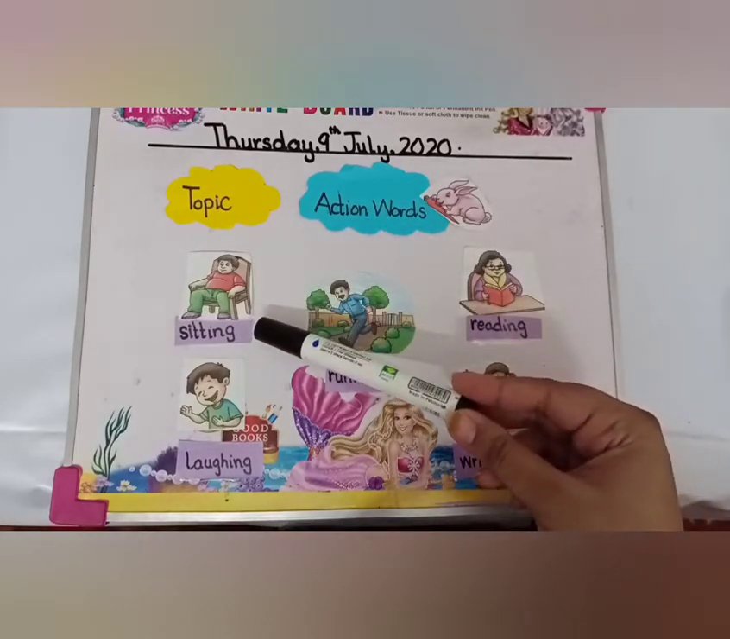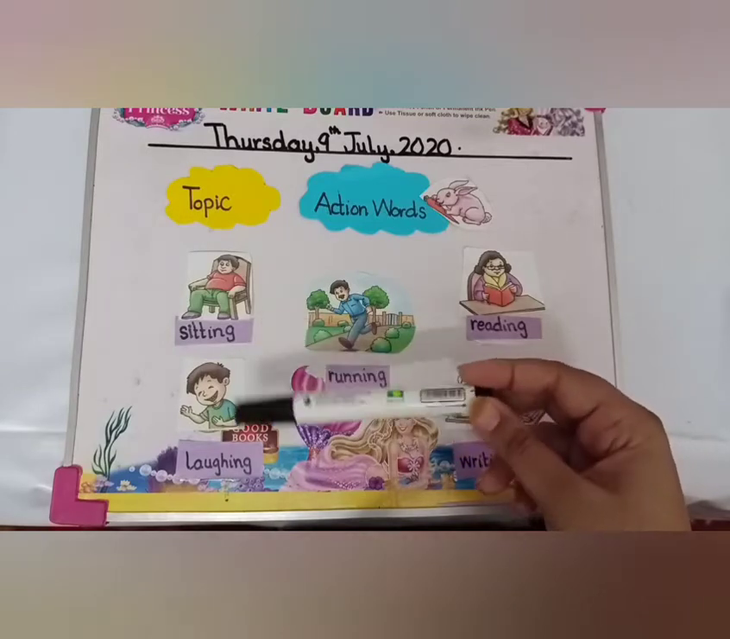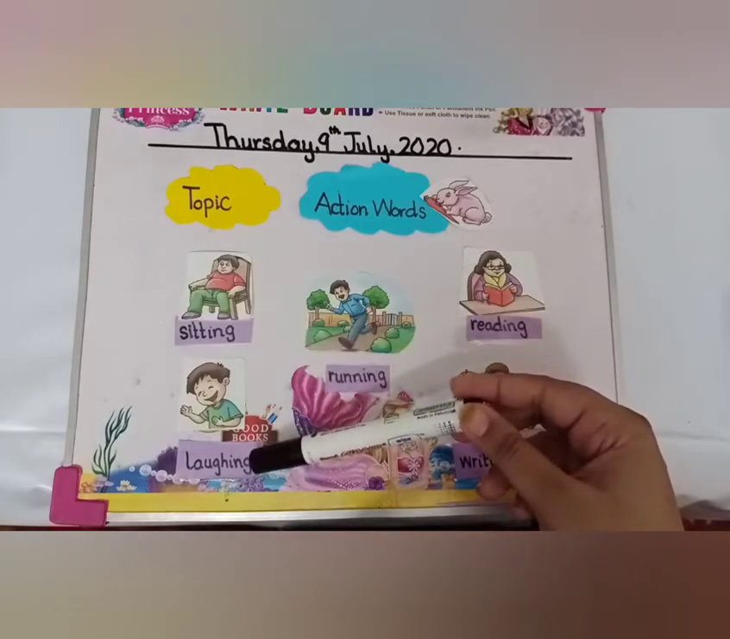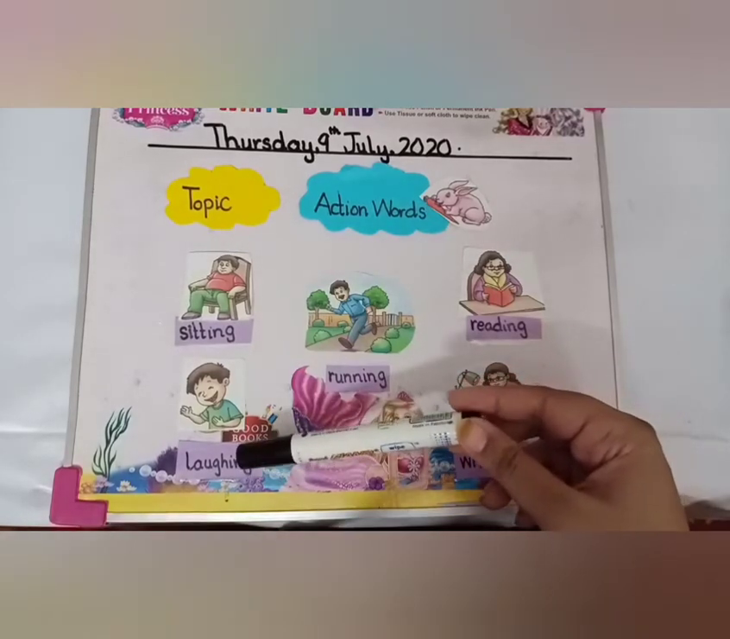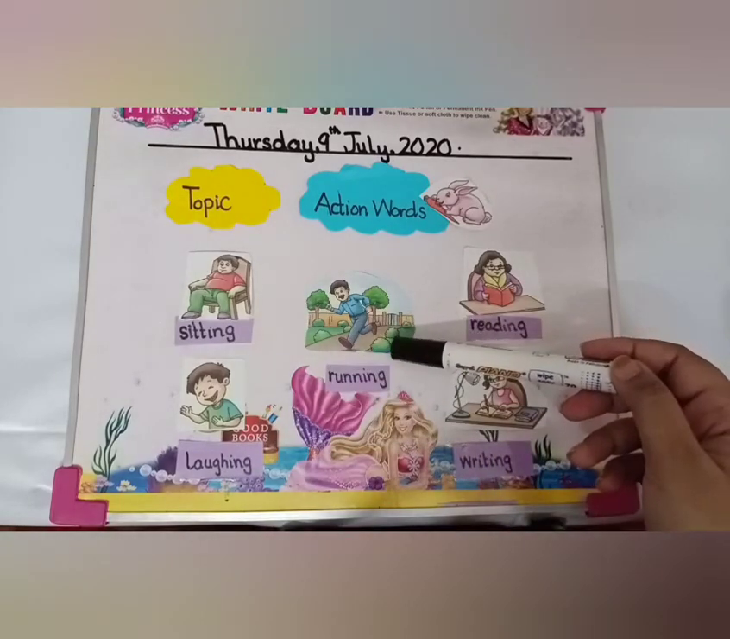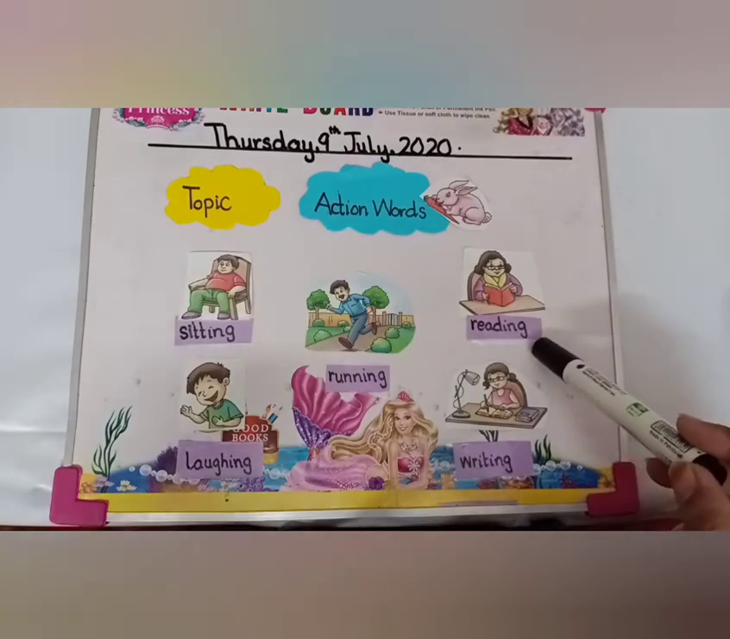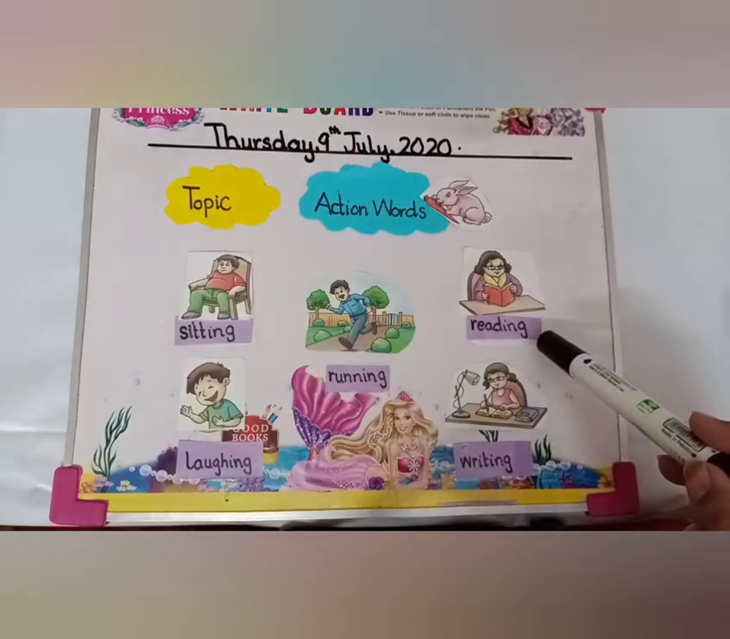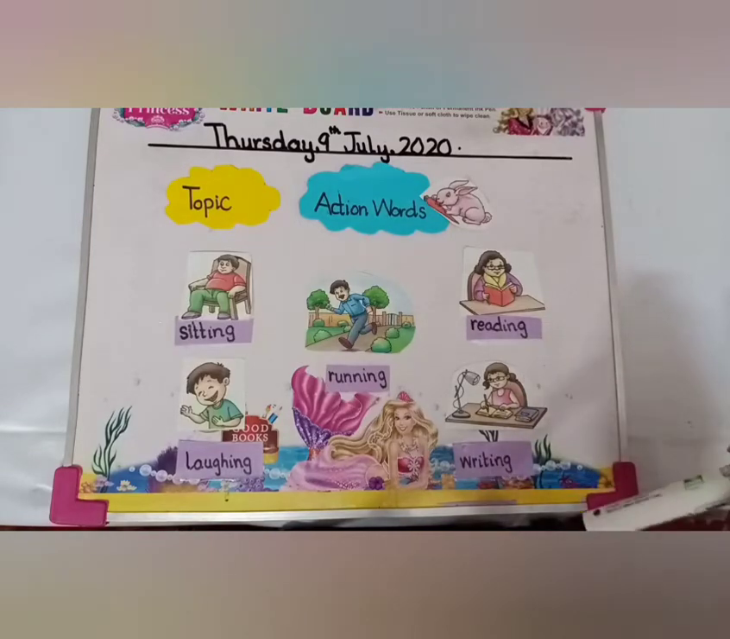Which action is this? Sitting. The boy is sitting. Which action is this? Laughing. He is laughing. The boy is laughing. Which action is this? The man is running. Which action is this? Reading. The girl is reading a book. The girl is writing. The girl is writing with pencil.